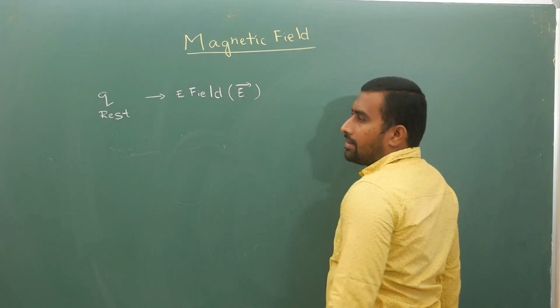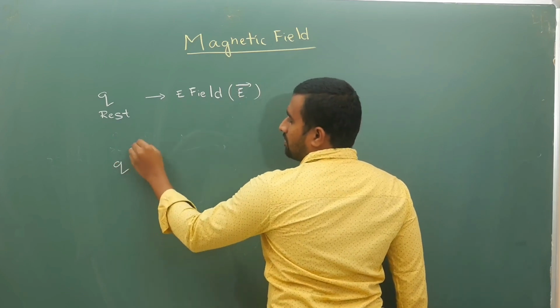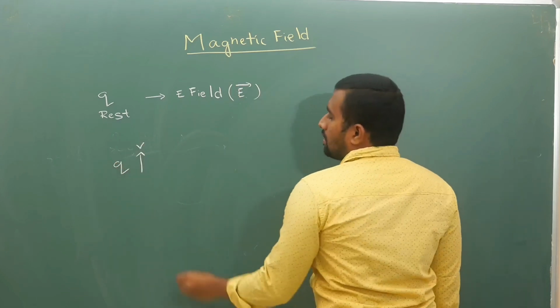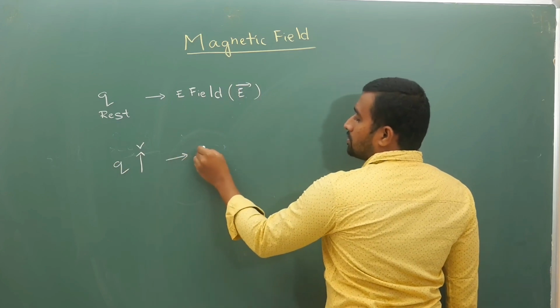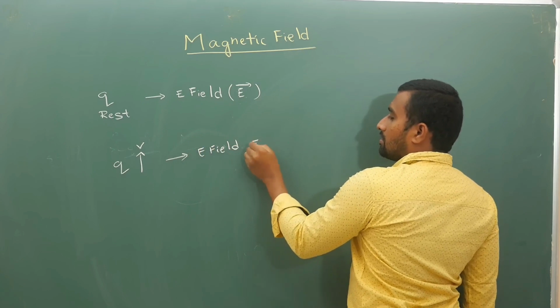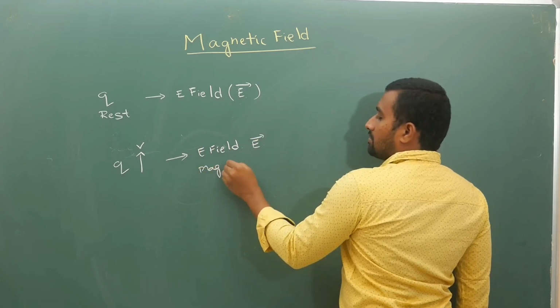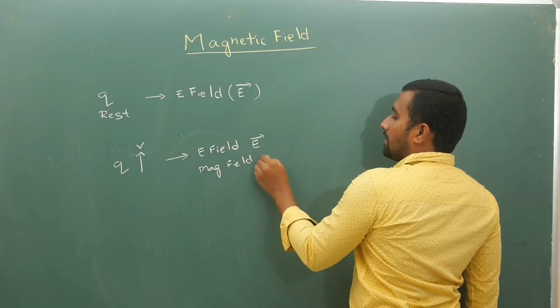If this charge Q is moving with some velocity V, then it will produce electric field E bar as well as magnetic field B bar like this.